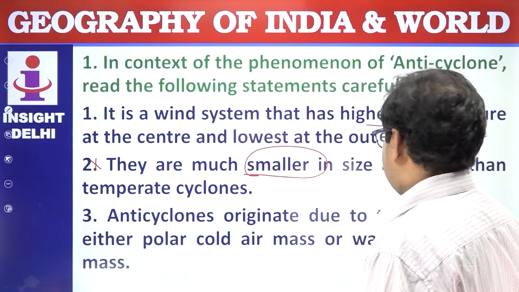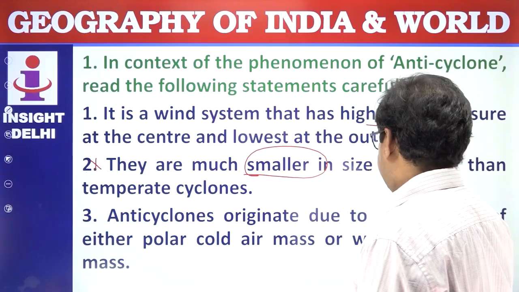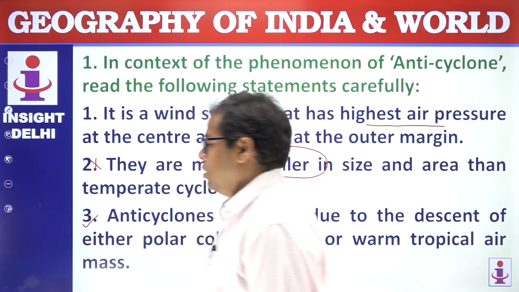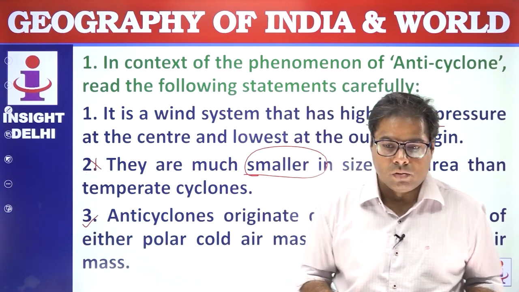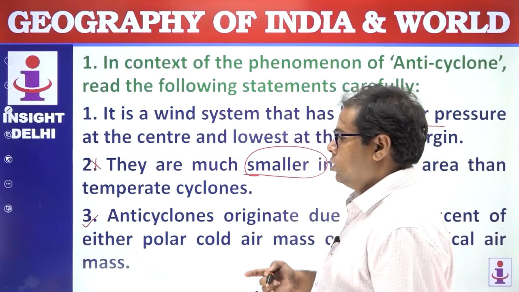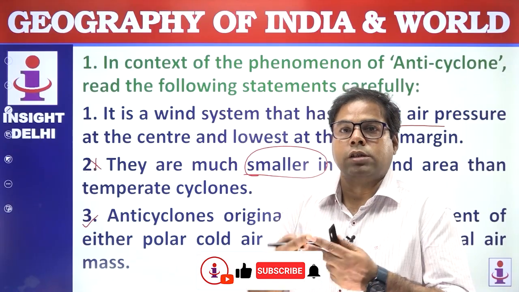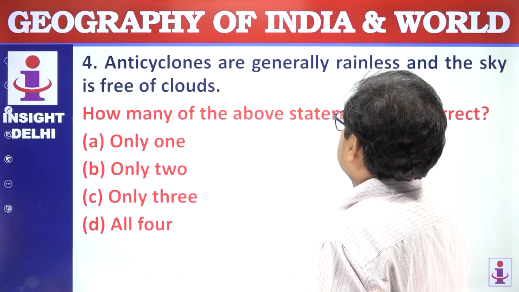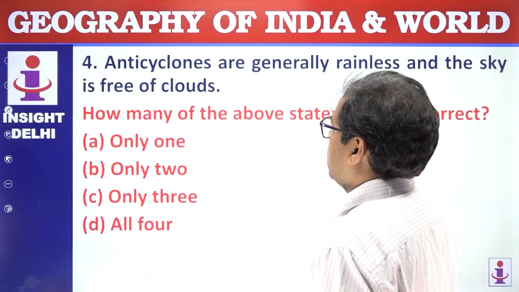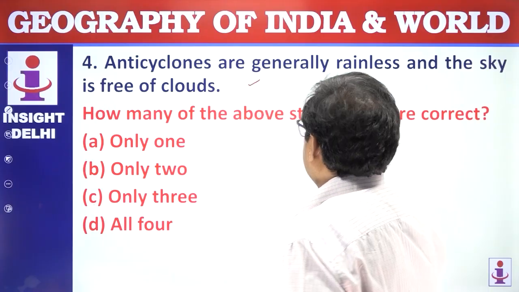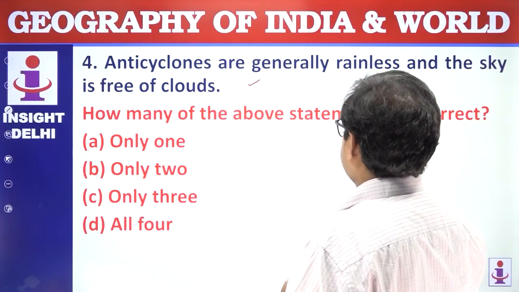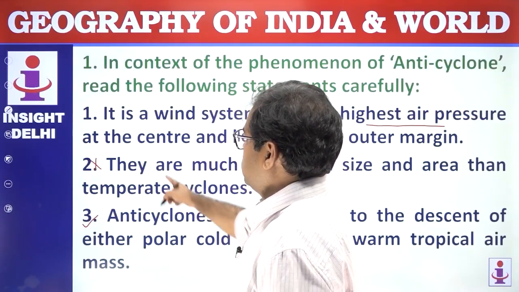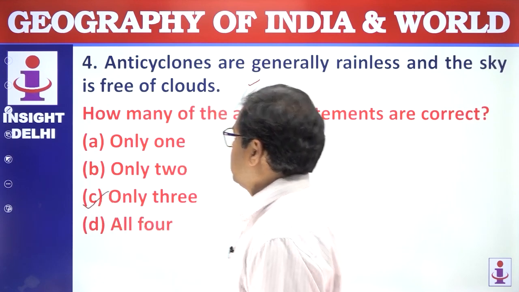Anticyclone originates due to the descent of either polar cold air or warm tropical air mass. This statement is correct, because in the global wind circulation, in the equatorial zone the winds converge and rise, then diverge and subside on the subtropical high pressure belt. Anticyclones are generally rainless and the sky is free of clouds. This is also correct, there is no rain and the sky is clear. So only 3 statements are correct, because statement 2 is wrong. The answer is C. Next question.